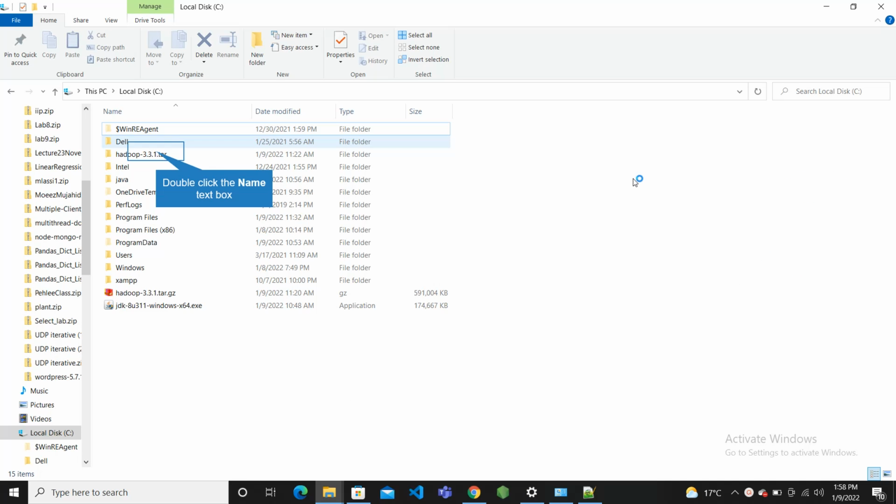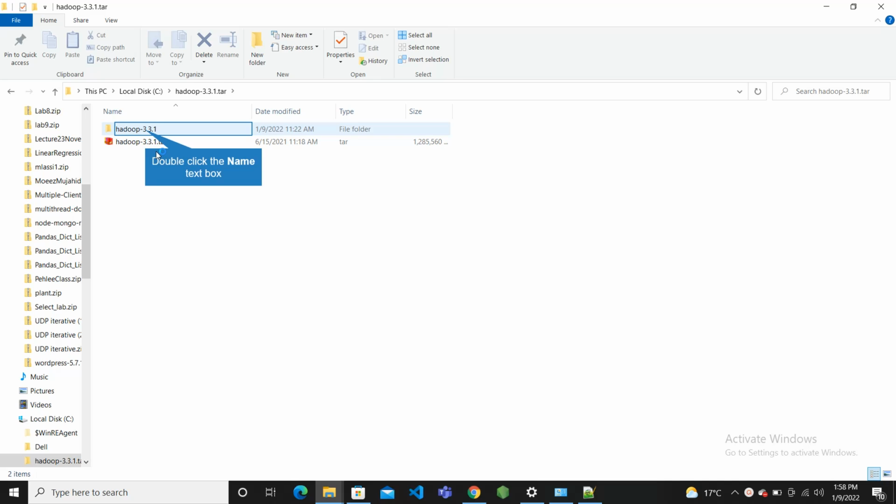See, yes, Java is successfully installed. Now let's install Hadoop. Since the extension of the file is tar, we have to extract it first, which I already did, and here is the file which I extracted. Inside this folder there is also another file which we need to extract, and I already did it.